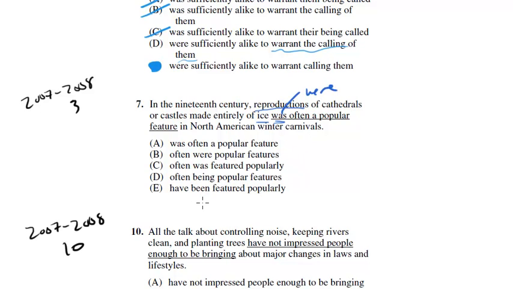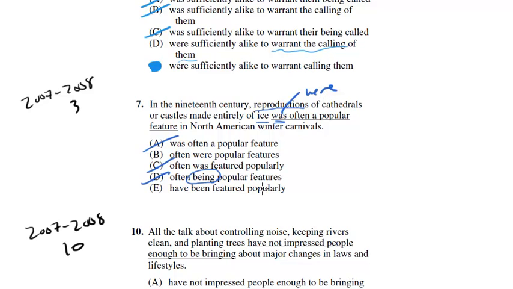So let's go back and see which choices we can get rid of. So A, often was, is out, and so is C. Often being popular features. One of the things we're going to talk about is being. Whenever you see being, it's almost always going to be wrong. So we can get rid of D here. There's no reason to change this to being, where you need to have a main verb here, were.